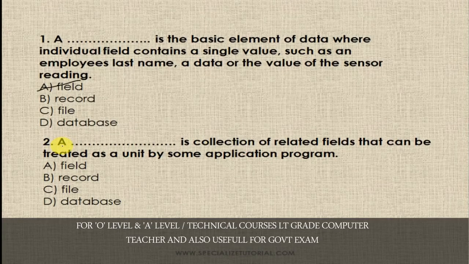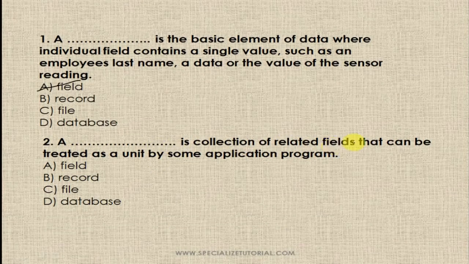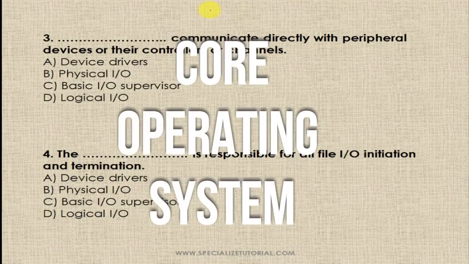Question number 2. A dash is the collection of related fields that can be treated as a unit by some application program. So the options are field, record, file and database. So a record is a collection of related fields that can be treated as a unit by some application program. Now take question number 3.